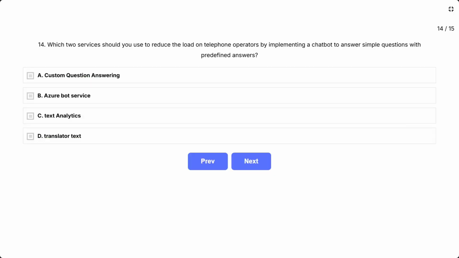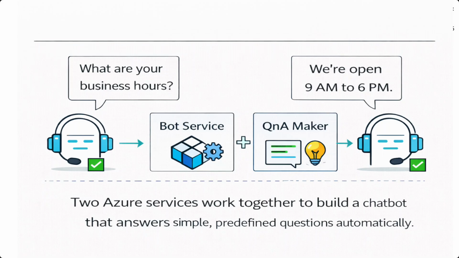Question 14. Which two services should you use to reduce the load on telephone operators by implementing a chatbot to answer simple questions with predefined answers? A. Custom question answering. B. Azure Bot Service. C. Text analytics. D. Translator text.